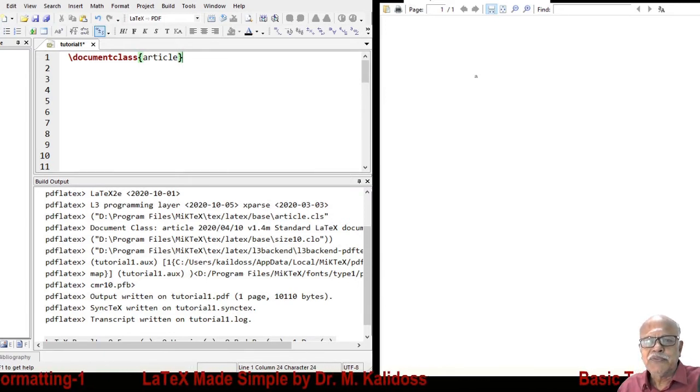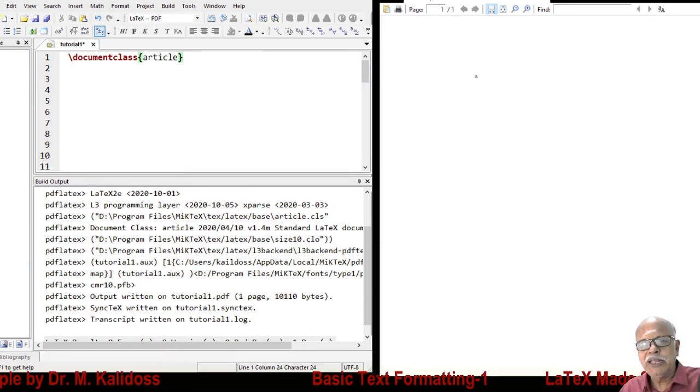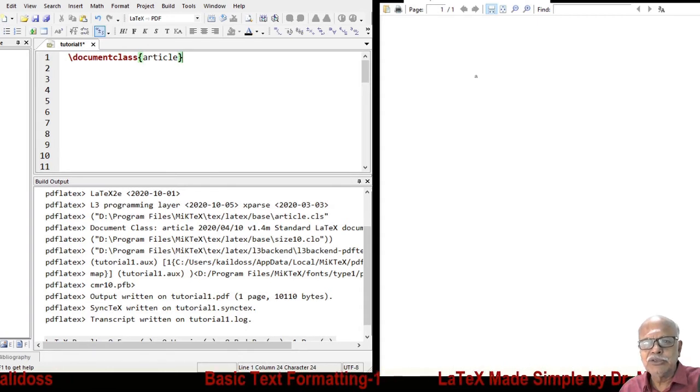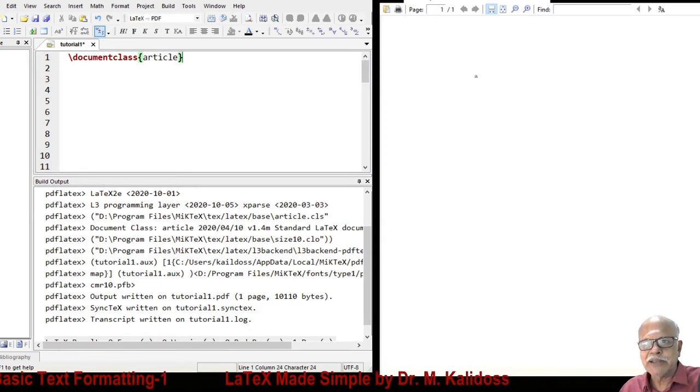There are 5 standard classes available with LaTeX: article, book, report, letter and slides. However, there are umpteen number of non-standard class files. Every journal uses its own class file. All of them are based on these 5 standard class files. Now, this is the first command.